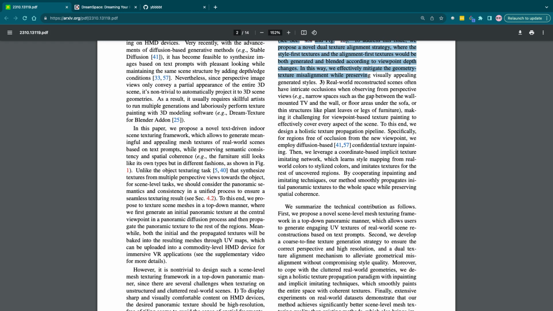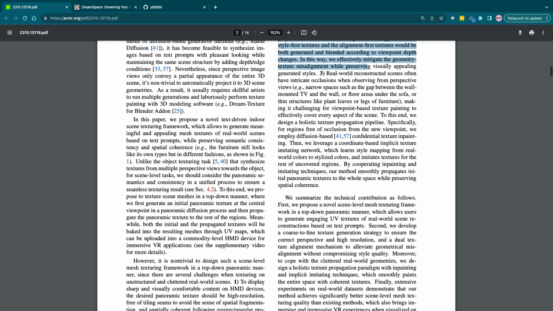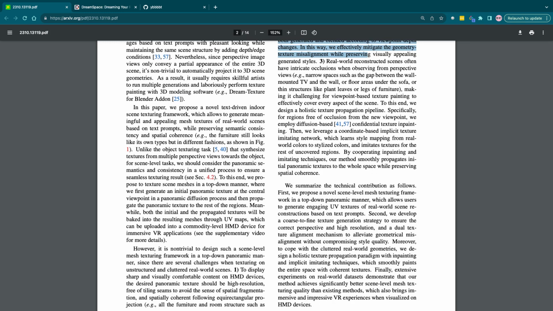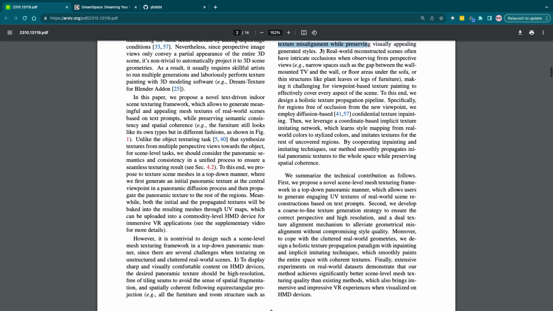Then we leverage a coordinate-based implicit texture imitating network, which learns style mappings from real-world colors to stylized designs and imitates textures for the rest of the uncovered regions. By cooperating inpainting and imitating techniques, our method smoothly propagates initial panoramic textures to the whole space while preserving spatial coherence.